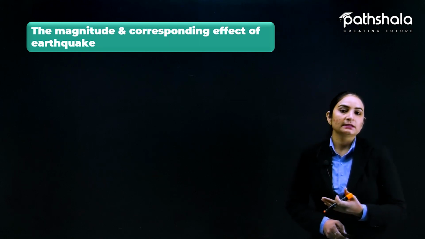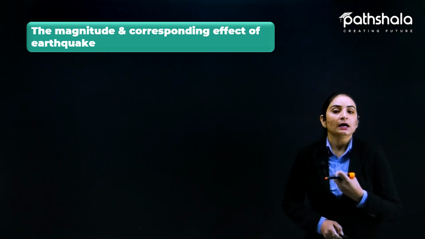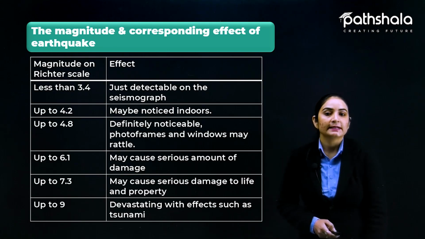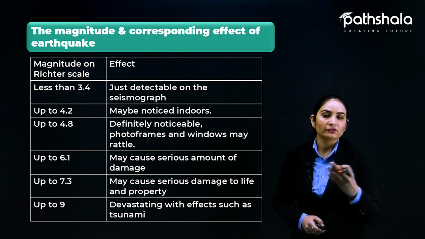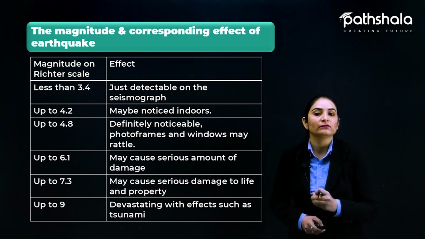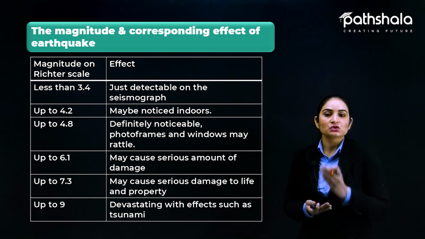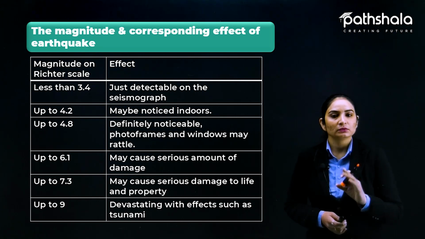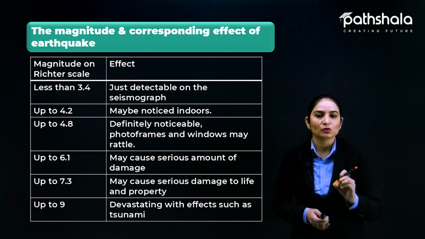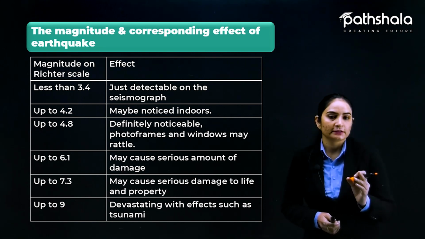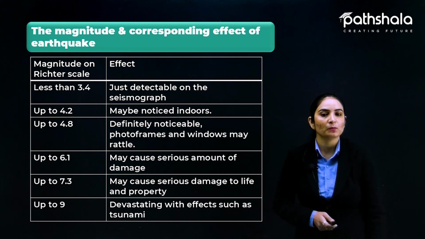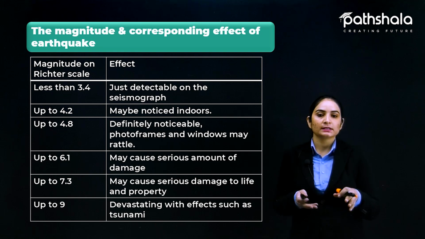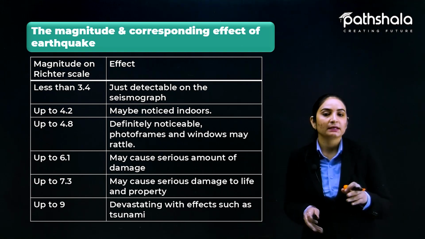As per measuring these effects by the seismograph and the different scales, we will understand the magnitude on the Richter scale and its effect. If the magnitude on the Richter scale is less than 3.4, it is just detectable on the seismograph, not causing much effect. Then up to 4.2 may be noticed indoors. If we are sitting in a room, we can notice that shaking is there, something like an earthquake is happening.